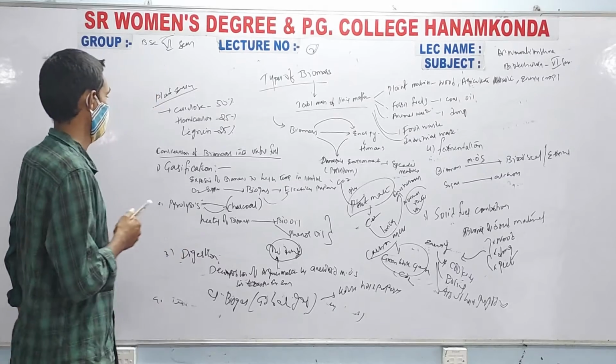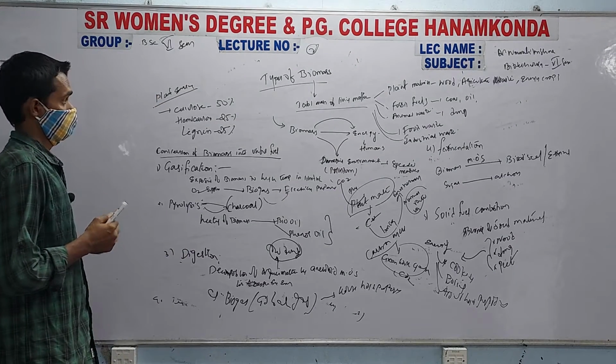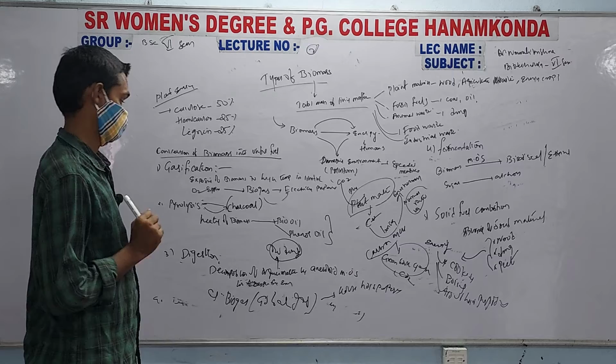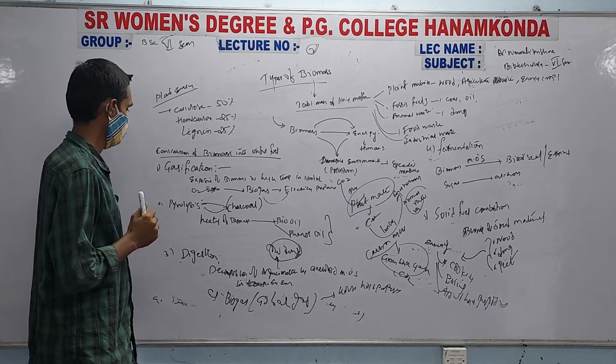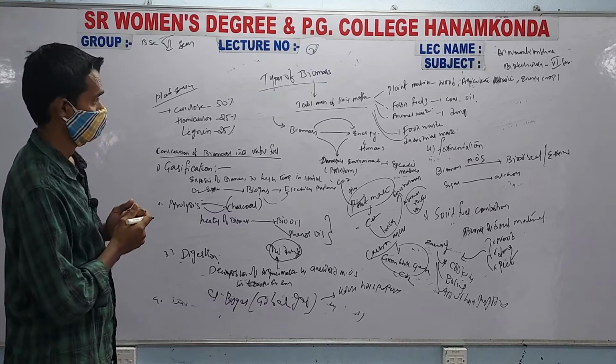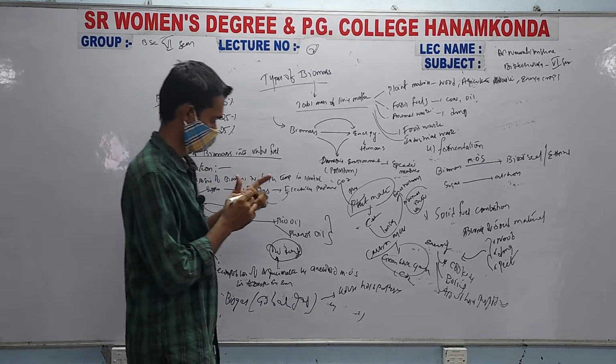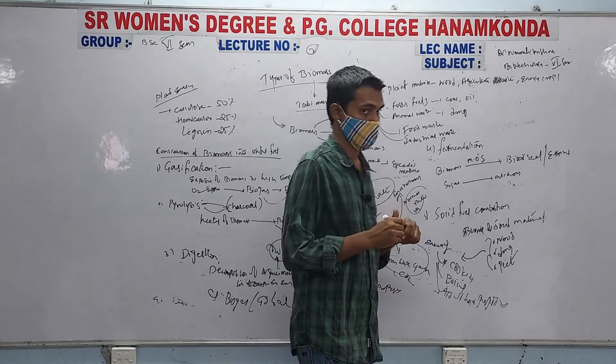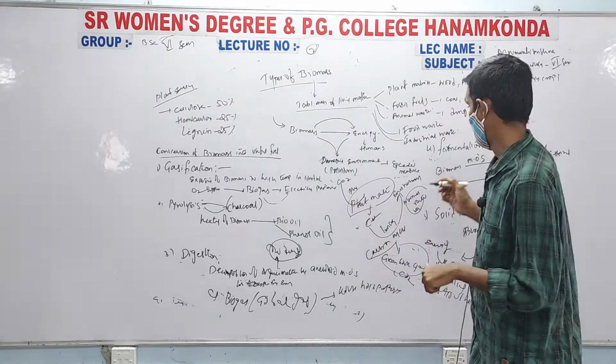Useful material. So this is all about the biomass. So the types: food waste, coming to the industrial waste and food waste.